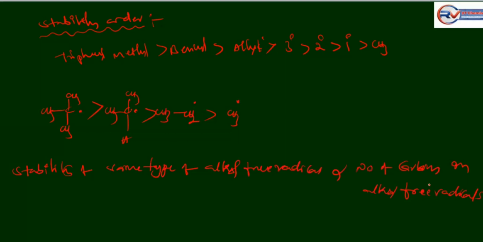It is also the same as carbonium ion or carbocation. Okay, once more, let's revise the total concept.